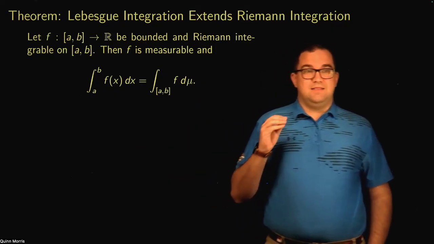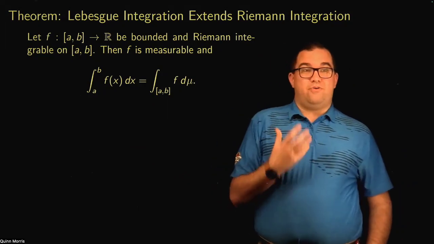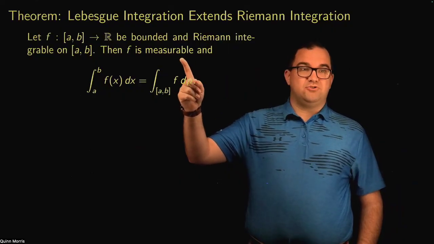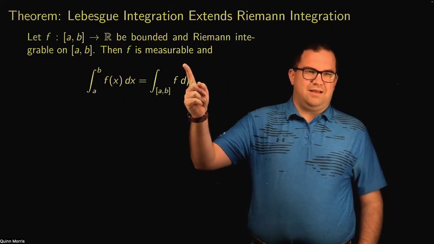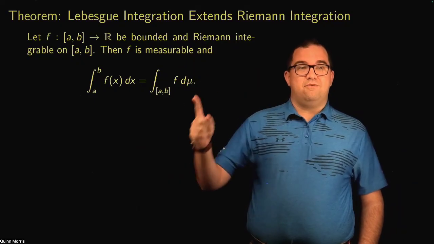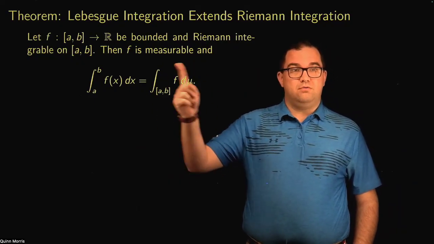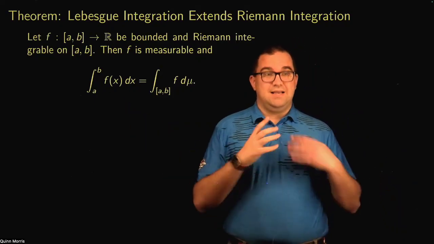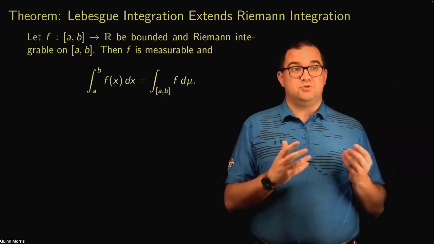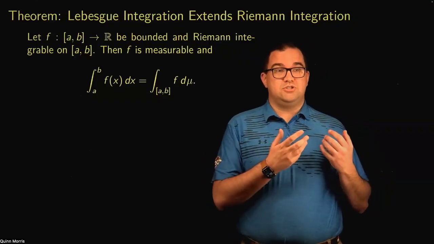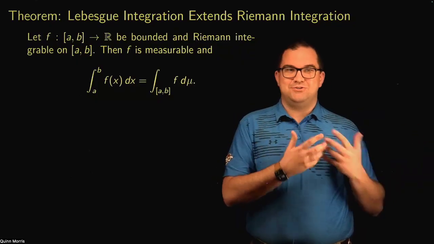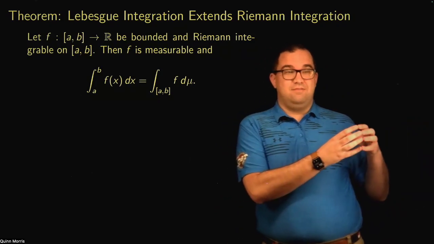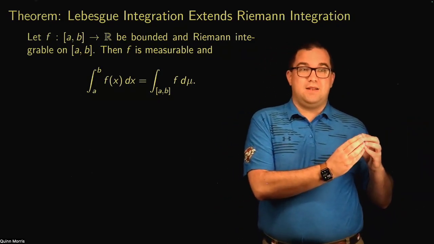Okay, so again, this is exactly all we could hope for. If I have a Riemann integrable function, f is measurable. Remember, measurable really is saying Lebesgue integrable. And the value of the Lebesgue integral over that interval [a,b] is exactly the same as the value of the Riemann integral. So this says we've done it. We've accomplished what we set out for, which was to expand but not change the notion of integration. We've expanded it to new functions without changing the values of the integrals on any of the Riemann integrable functions.